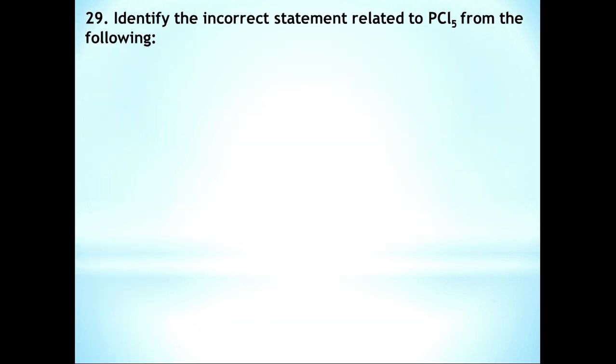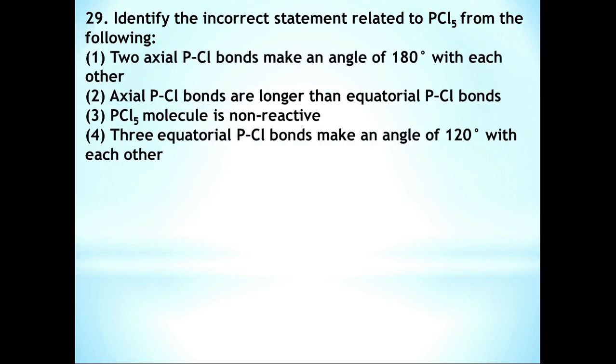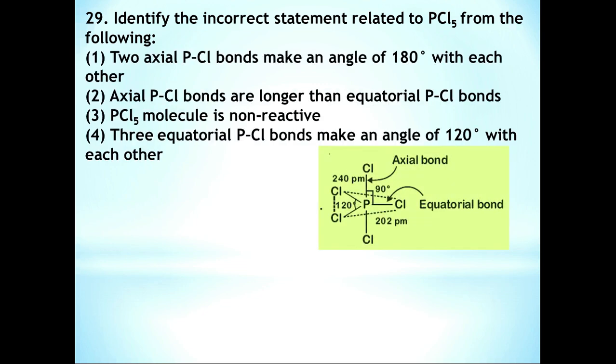29. Identify the incorrect statement related to PCl5 from the following. Here, if you consider the structure of PCl5, axial bonds with bond length 240 pm are longer than equatorial bonds with bond length 202 pm. And here bond angles are also mentioned.